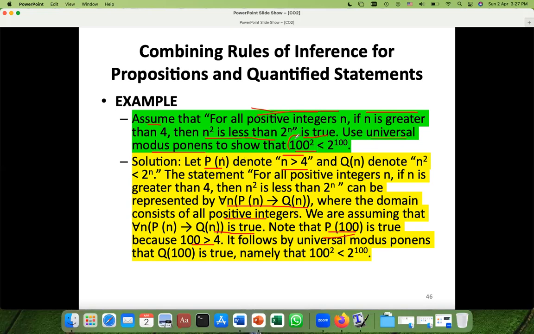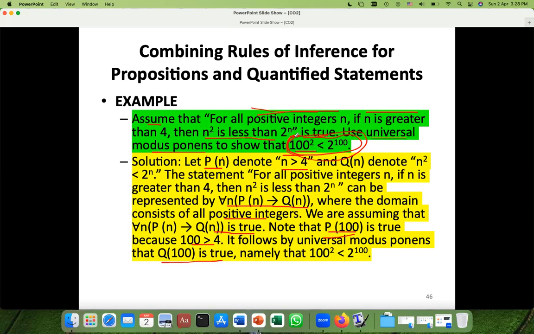And what is that Q of a? This statement follows by universal modus ponens, Q of 100 is true. And what is Q of 100? It is asked in the question: 100 square less than 2 raised to the power 100. It was asked in the question to prove this one, and we are saying that 100 is above 4, not less.